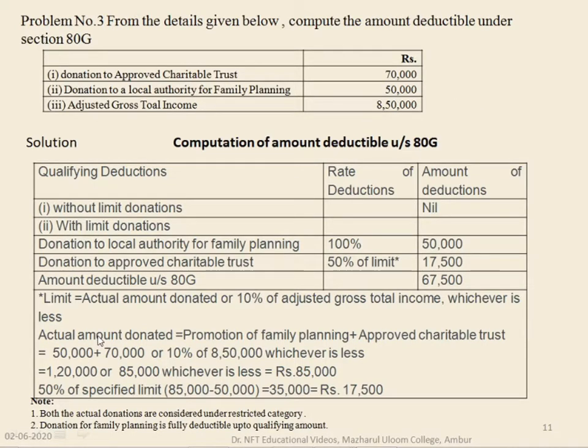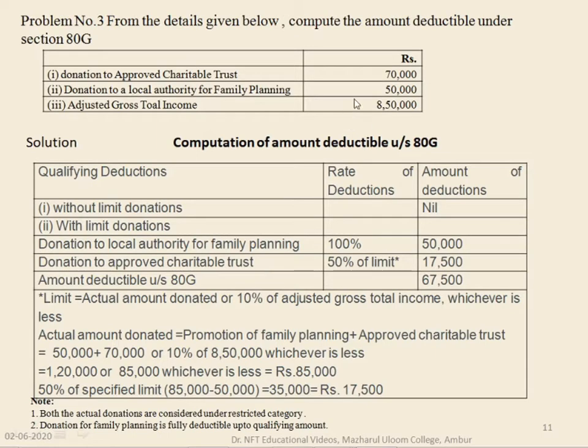While calculating the actual amount donated, you have to take both the restricted amounts into consideration, because we are going to see the actual amount donated. So the actual amount donated will be these two amounts, 70,000 plus 50,000, or 10% of gross total adjusted income.